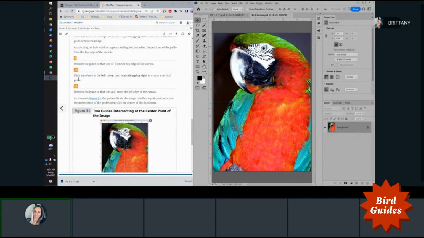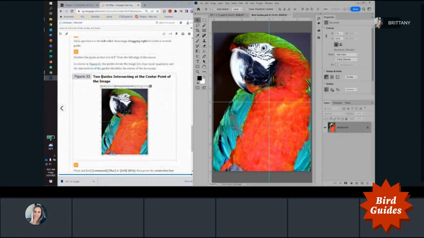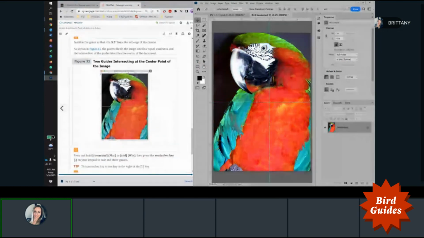All right, and then click anywhere on the left ruler, drag to the right to create a vertical guide. So we'll take it to about the 4 and leave that there. It says 3.5 inches. Sorry, I jumped ahead. 3.5 or 4 are fine with me.